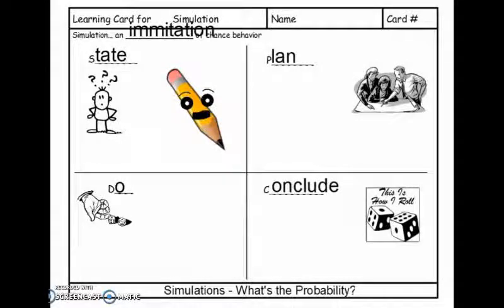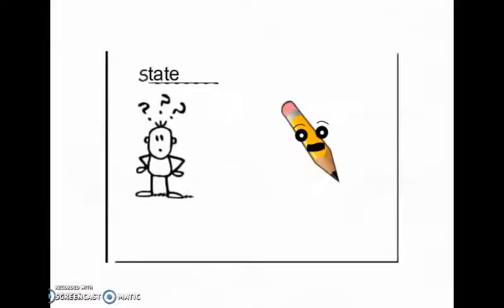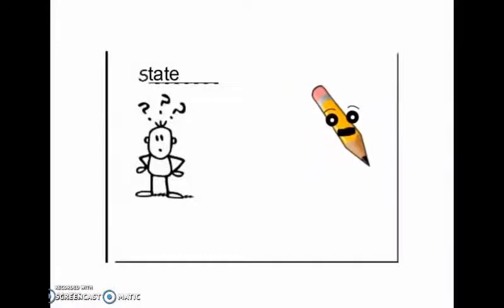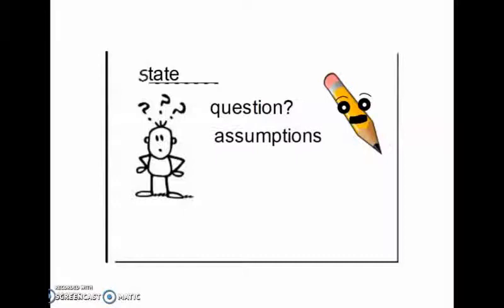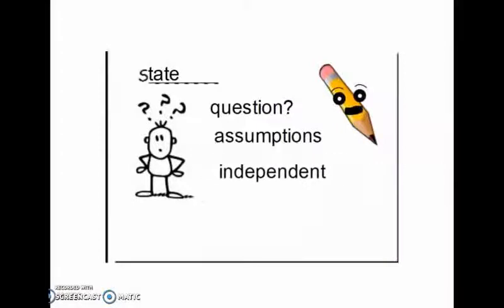Okay, let's do it. The first step in this process is to state the question. For this simulation, we will ask the question if receiving 5 circus peanuts in a row, like I did, is caused by chance behavior or is it caused by an increase in popularity? We will also assume that each of the trials are independent of each other.